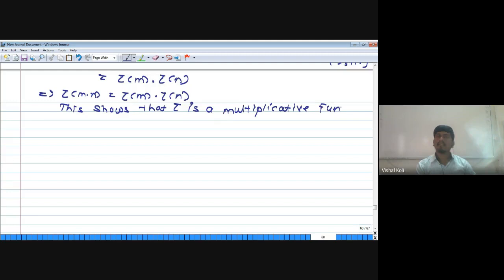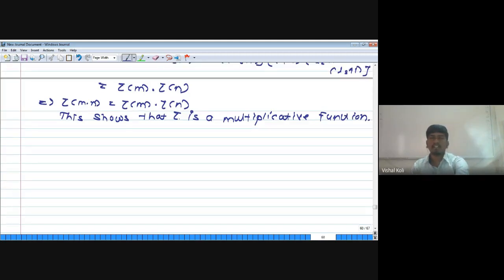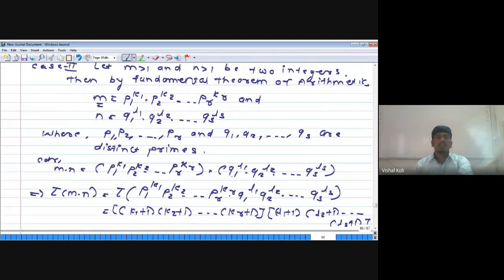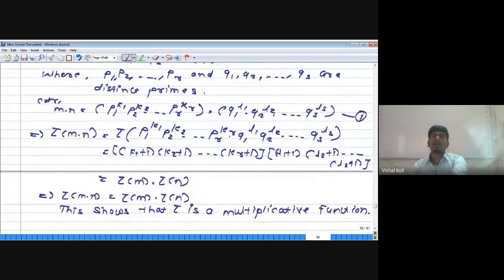Now similarly we have to prove that sigma is also a multiplicative function. For that, let us consider this m into n as equation 1. Now we apply the function sigma on equation 1.